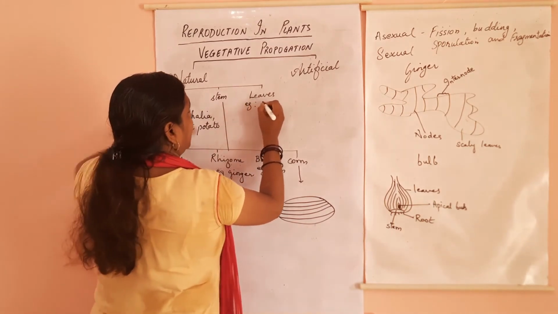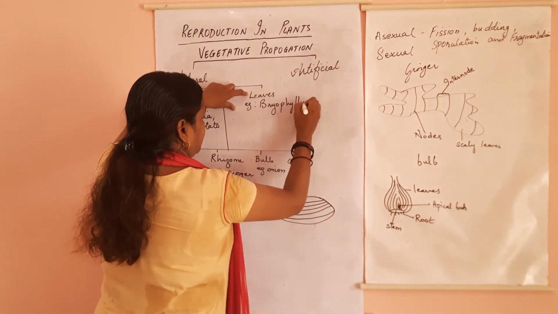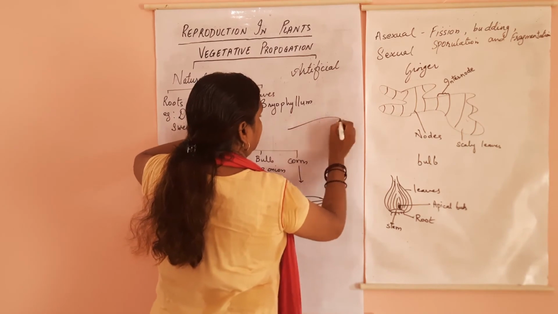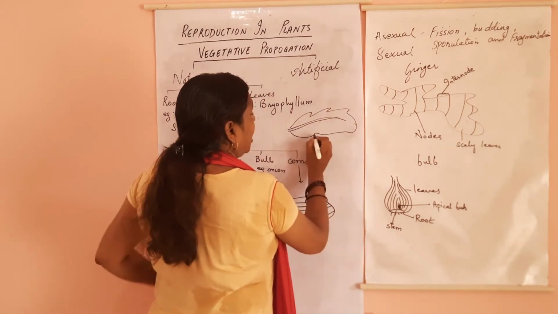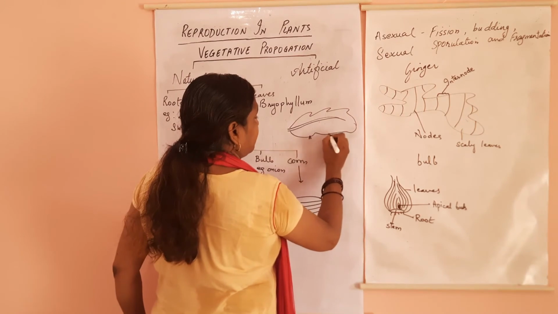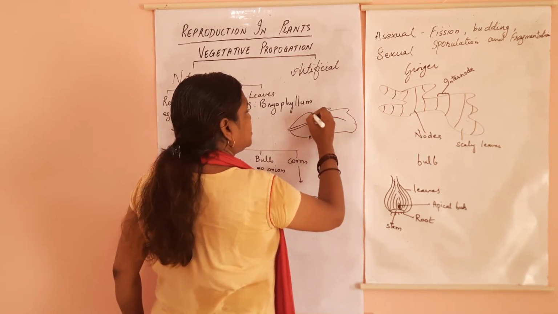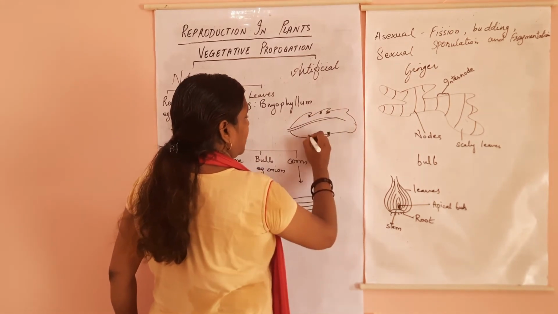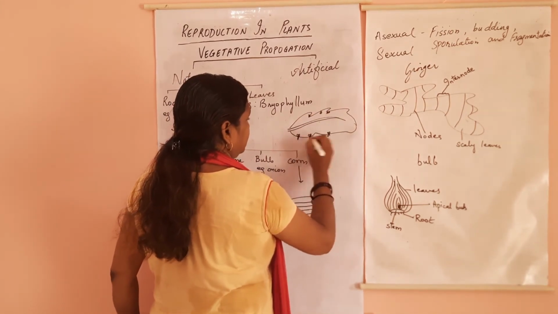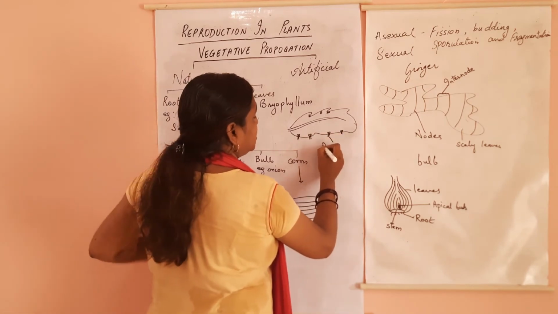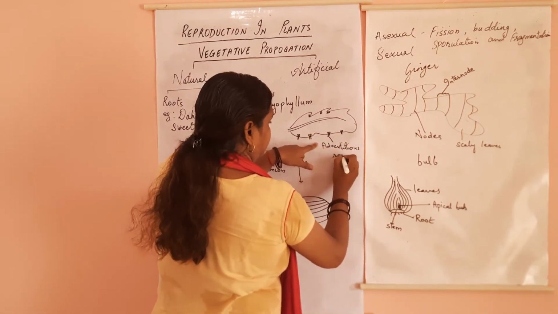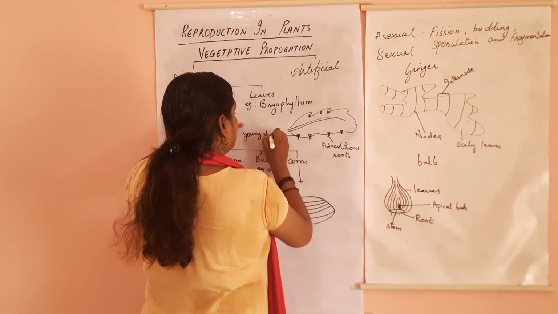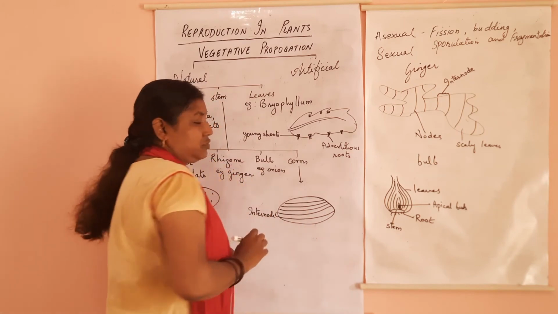Now coming to leaves. Leaves example is Bryophyllum. Now in Bryophyllum what happens? Adventitious roots develop along the edges. New adventitious roots develop along the edges of the leaves, the leaf margin. So these are your adventitious roots. And these are your young shoots or young leaves.